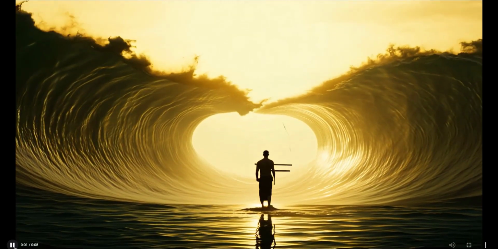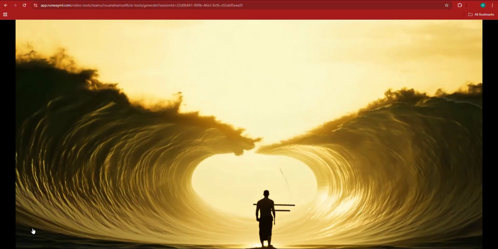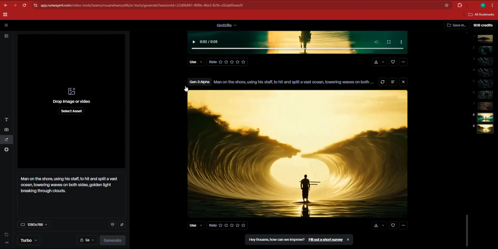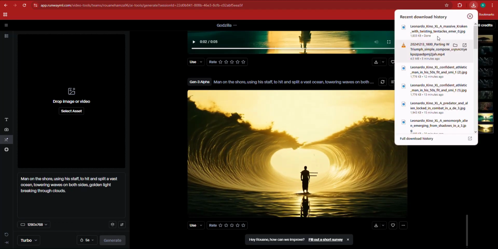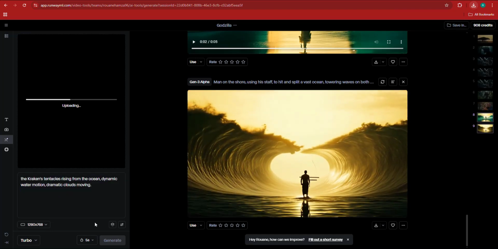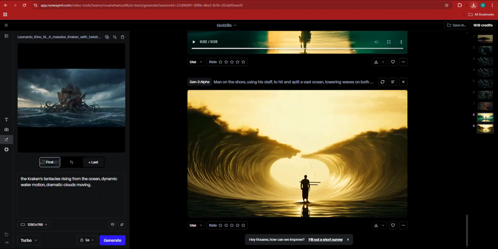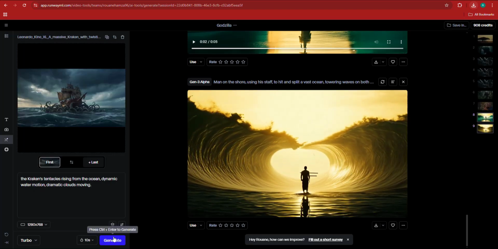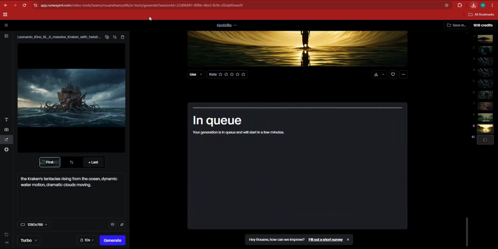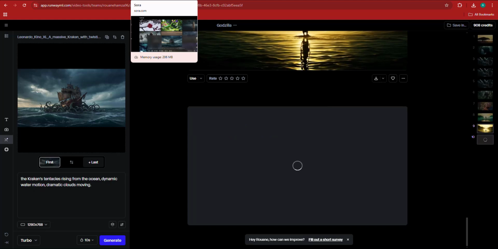As you can see, this one is not that good. It's actually quite horrible. But I think the way I prompted it was not really nice. I'm going to go to Gen 3 Turbo, and I'm going to drag and drop the image of the Kraken. I'm going to enter the same prompt, and I'm going to generate a scene of maybe 10 seconds this time around to generate something consistent. Now let's hit the generate button, and let's just wait in queue for both scenes.